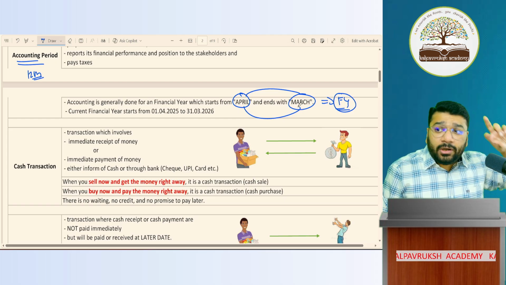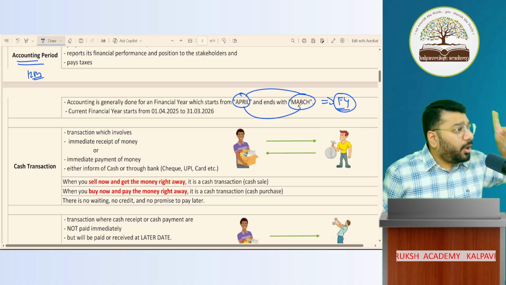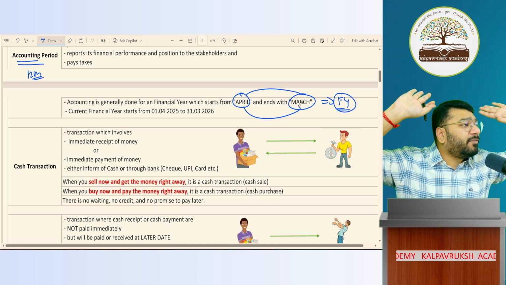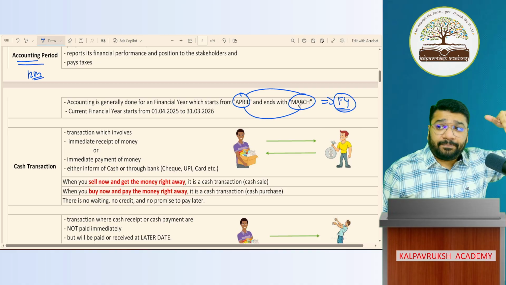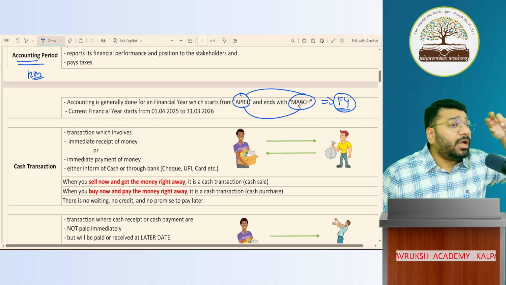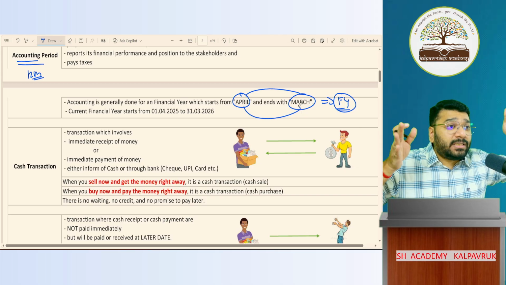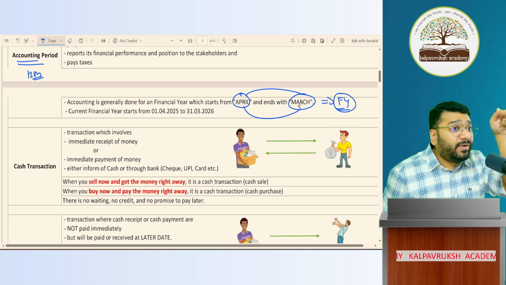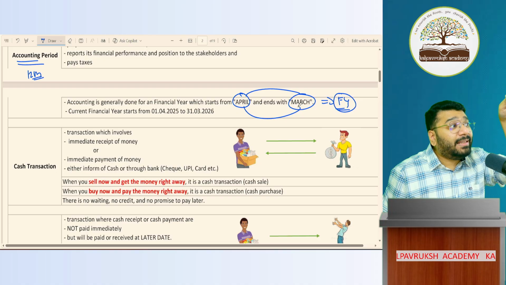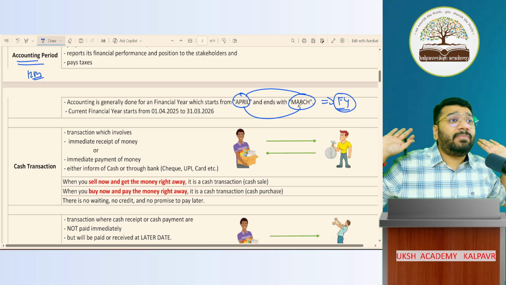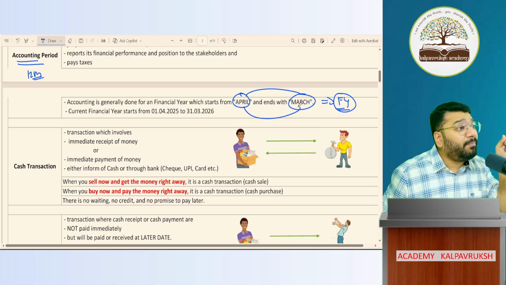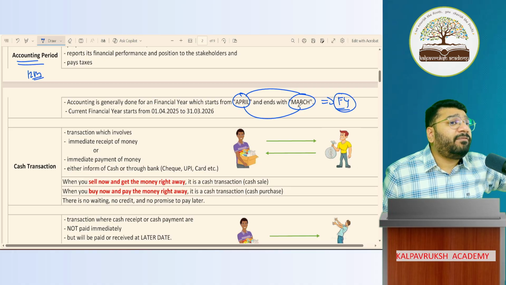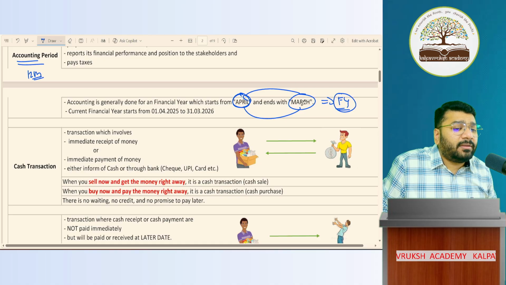So in order to do accounting only one time, what did we also agree? Okay, let's do April to March as your financial year, as your accounting period. But if any company or any business wants to have a financial year which is January to December, can they follow it? Yes, they will do accounting January to December for their comfort. But can you submit that to the income tax department? No. The income tax department says, I don't want January to December accounting. I want only April to March accounting. Got it, not got it? So your accounting period is typically for 12 months, which starts with April, ends with March.